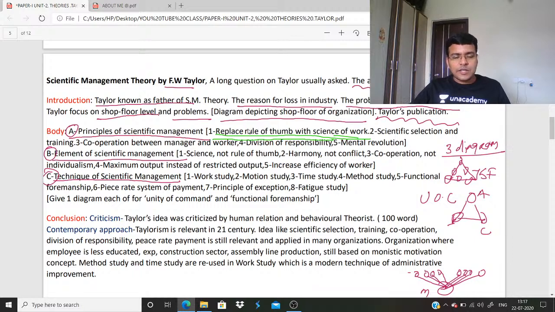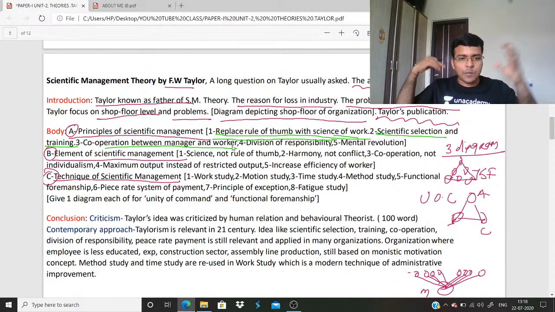So listen, go to my book, you will have very clear definitions of all these things. So rule of thumb, scientific selection and training. Taylor wants every worker to be selected on the basis of science, and he wants to give them proper training. He wants cooperation between manager and worker. No conflict between manager and worker. There must be proper cooperation between them. And listen everyone, you just remember this and you can write 1 or 2 lines about all these things. You can easily write a 60-100 word answer.